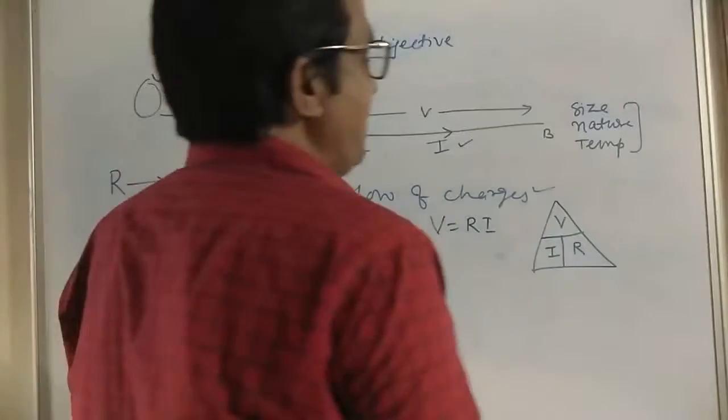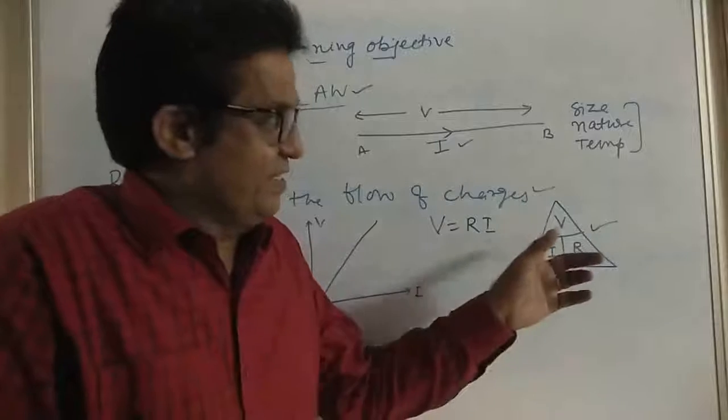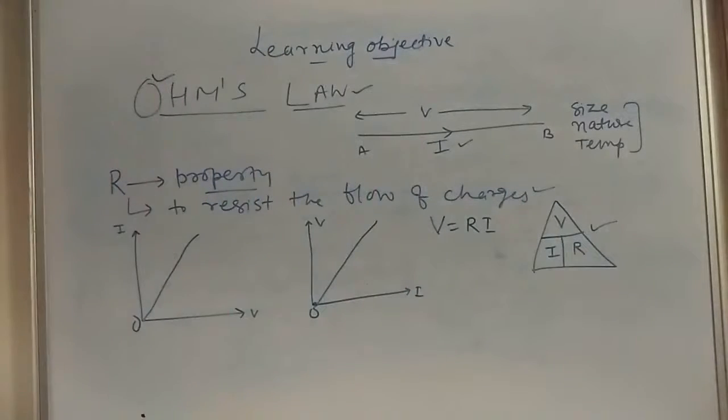So these are the simple things. Keep in memory, it's very important. So V is equal to IR.